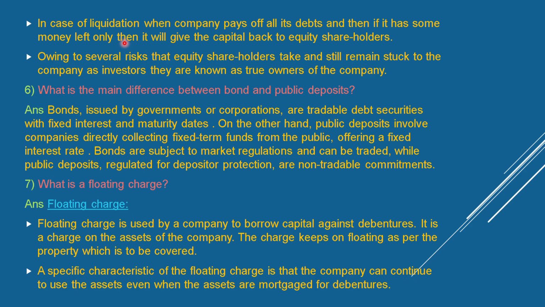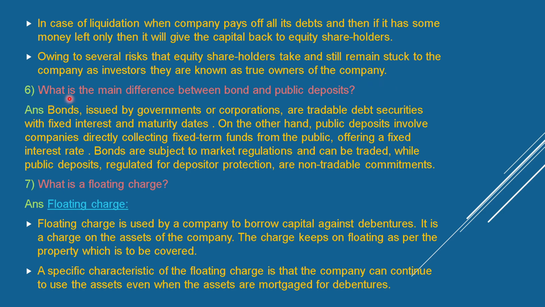In case of liquidation, when the company pays off all debts and if it has some money left, only then will it give the capital back to equity shareholders. Owing to the several risks that equity shareholders take and still remain stuck to the company, they are known as the true owners of the company.